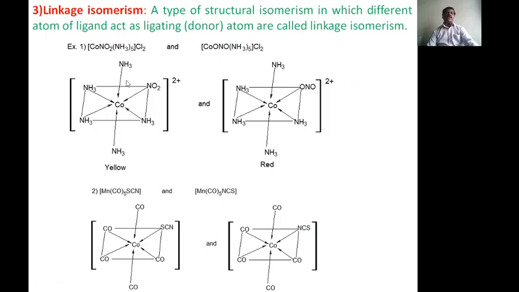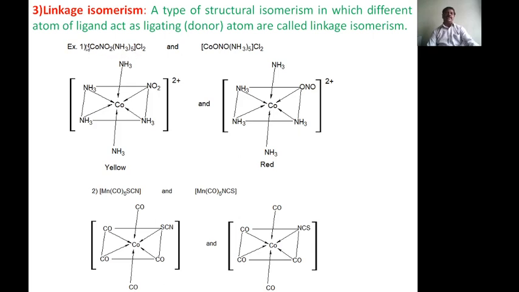And the third one is linkage isomerism, a type of structural isomerism in which different atoms of a ligand act as the ligating or donor atom is called linkage isomerism. Here you have the nitro, that is an ambidentate ligand.